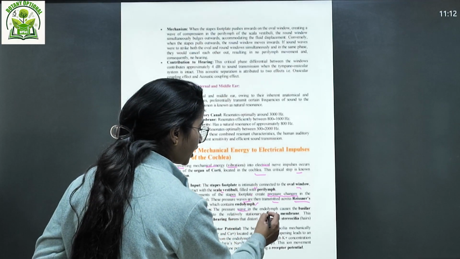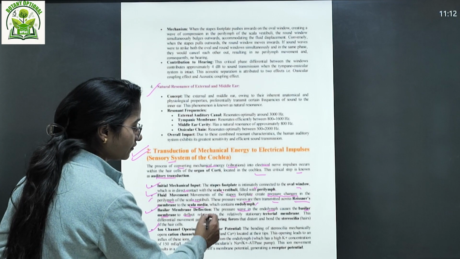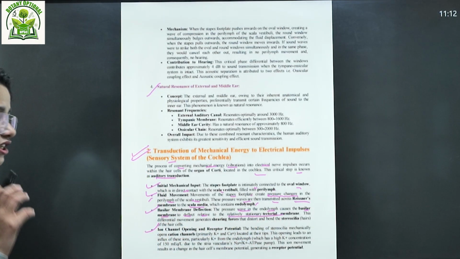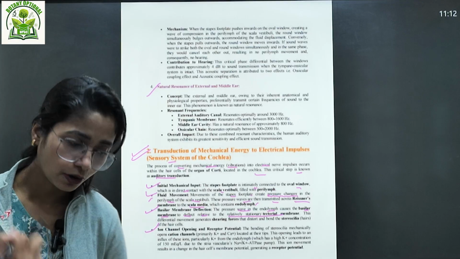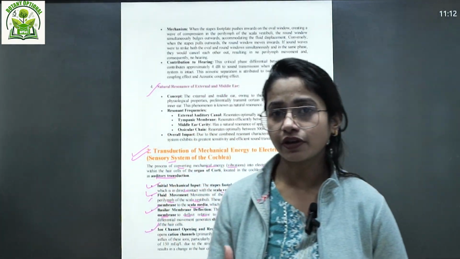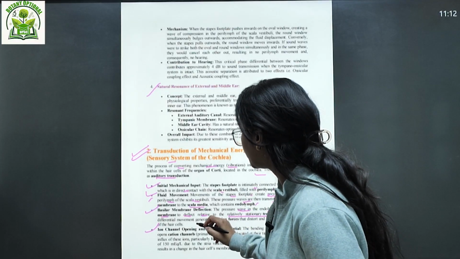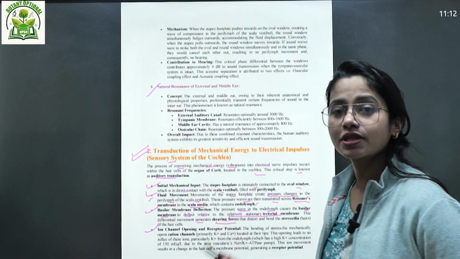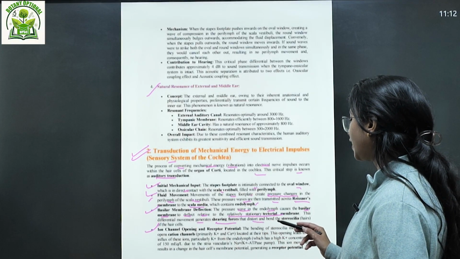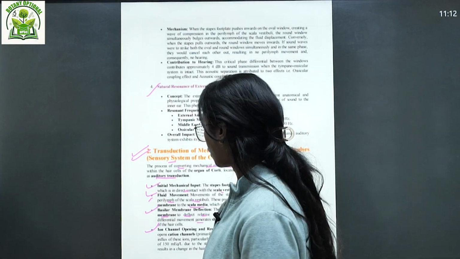The pressure wave in the endolymph causes the basilar membrane to deflect relative to the relatively stationary tectorial membrane. Okay. This differential movement, how is this causing the differential movement? Because of the different sound waves, isn't it? So this differential movement generates shearing forces, of course, again the energy is still the same, that distort and bend the stereocilia of the sensory hairs of the cochlea.